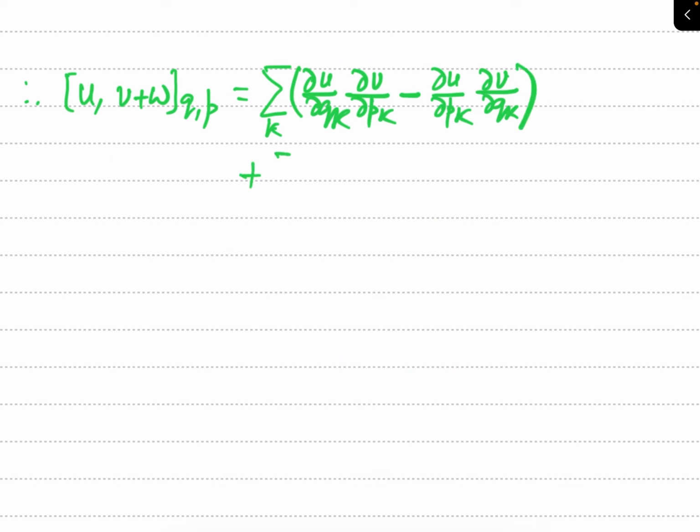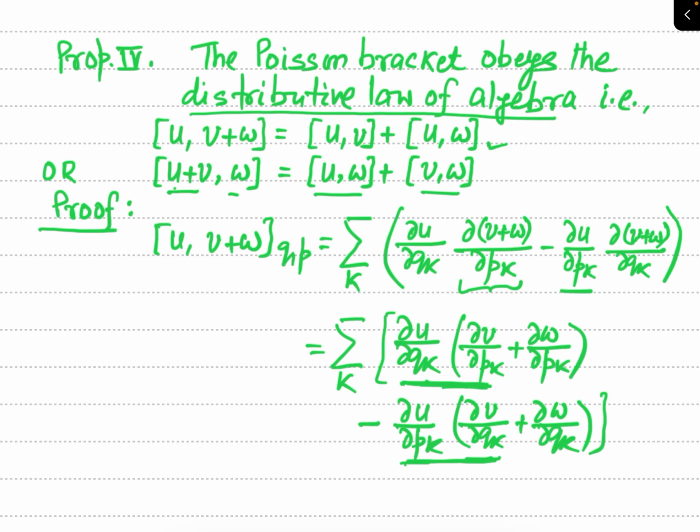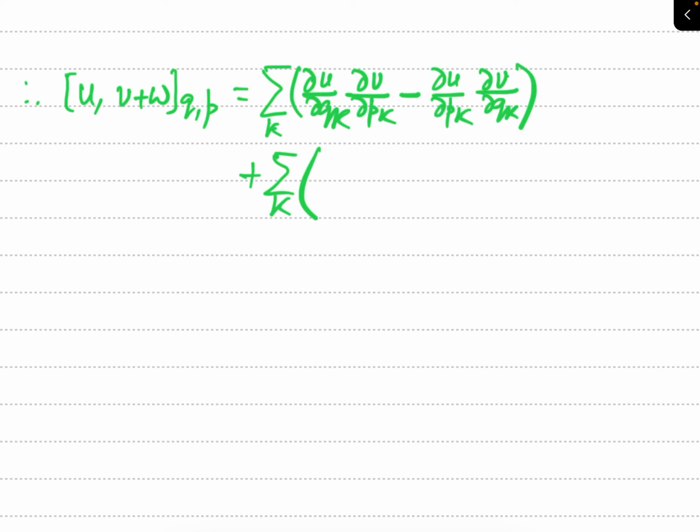And plus summation over k. Now select this term, del u by del qk times del w by del pk.